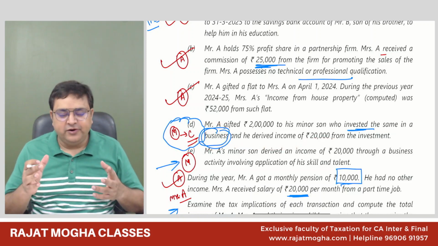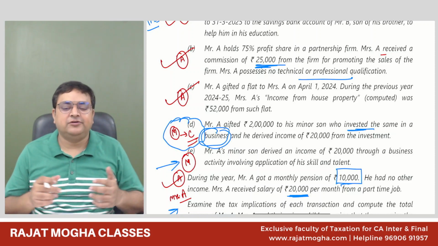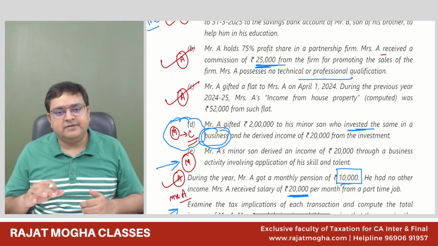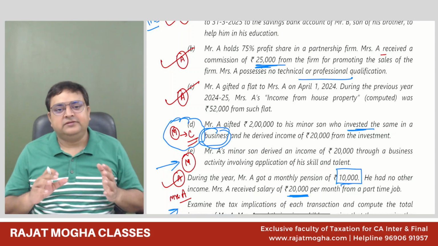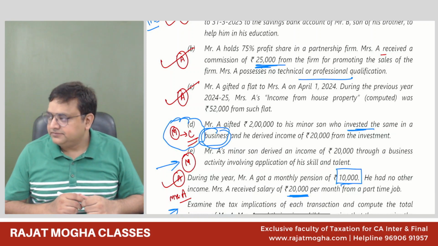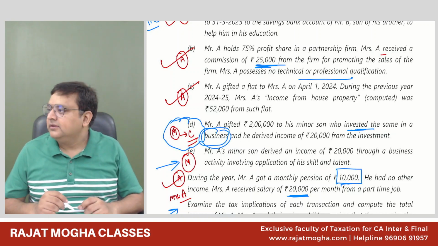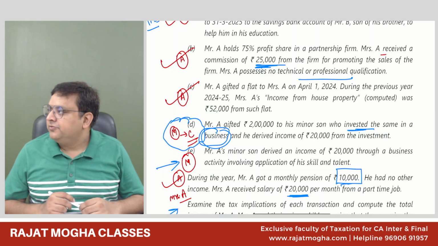So you can assume it over here if you are a little bit confused whether it should go in IFOS or PGBP. You can also write an assumption that it is assumed that this is Mr. A's business only, or the son's business only. Correct? Okay, sir. Thank you, sir. No problem, Sugandha.